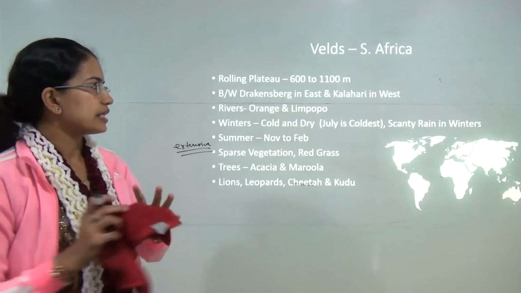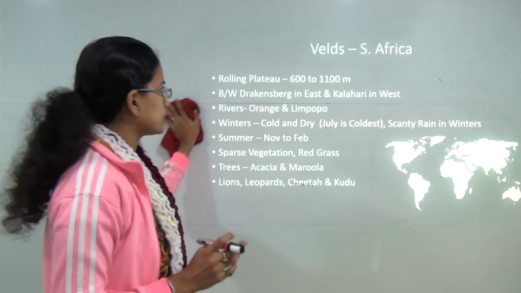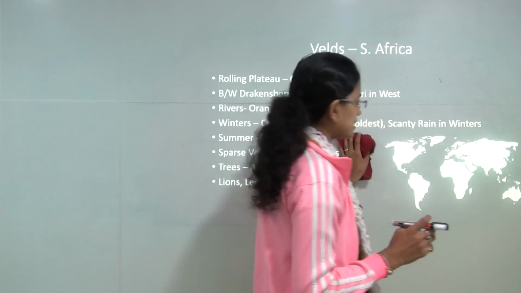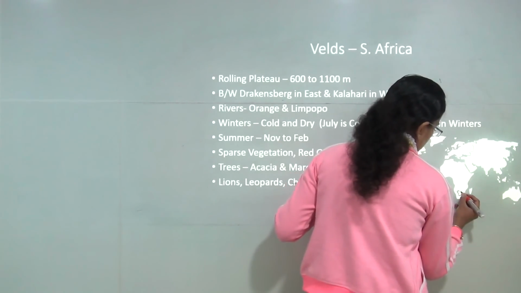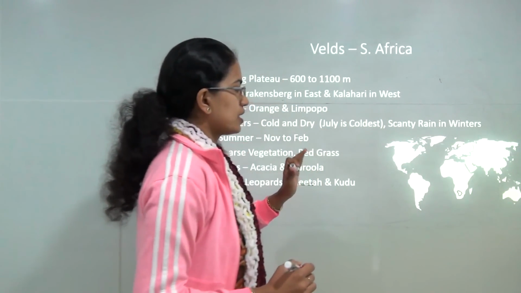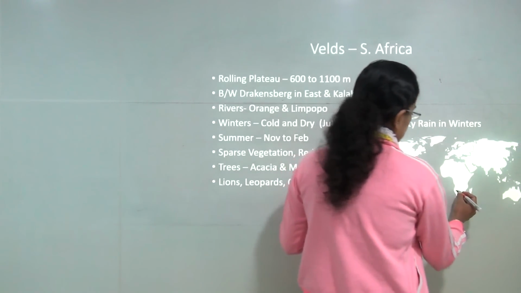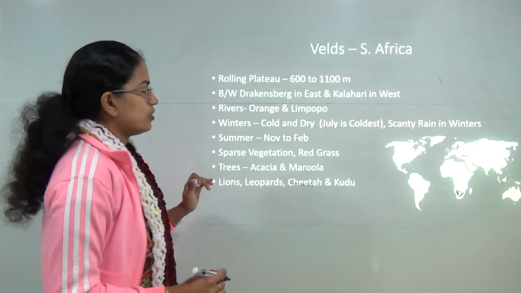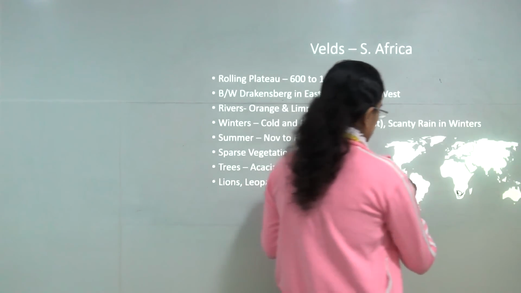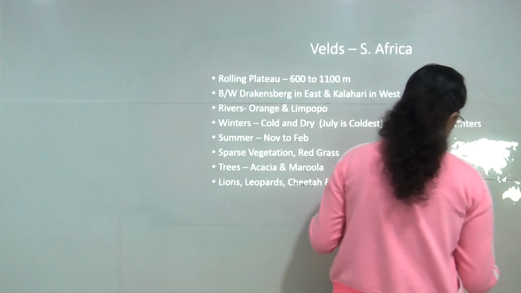Now moving on to the next, that is velds. Velds are found in South Africa. Pampas are in South America. So you have velds in South Africa. It is surrounded by the Kalahari in the west and the Drakensberg mountain range in the east. Now the interesting thing here is this veld lies in the southern hemisphere.